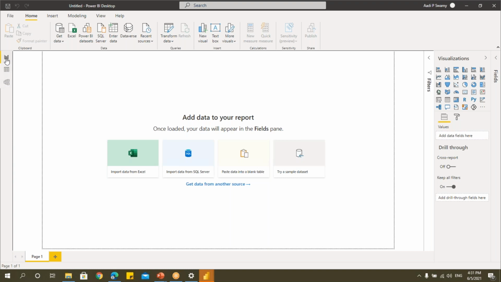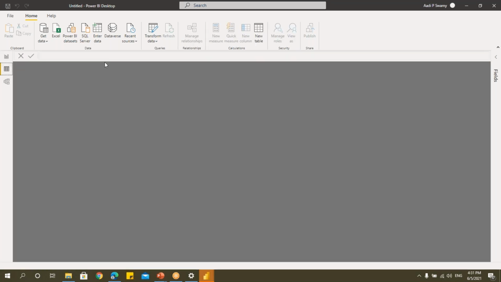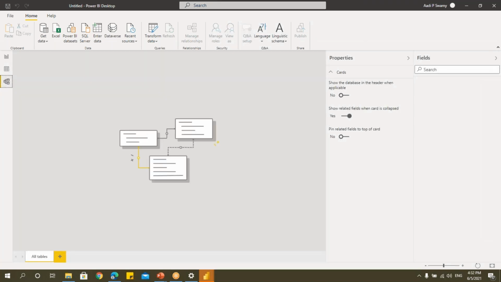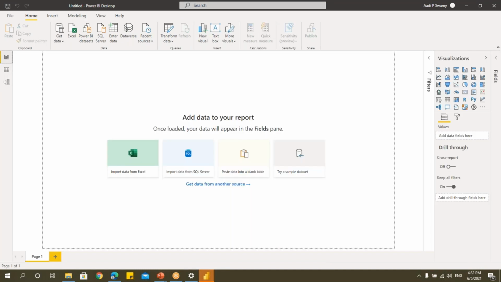First one is the report. This will help in creating the dashboards and reports here. This part is called the canvas. This is data. When I import some data, I'll get the data preview here, where I can see whatever imported data is available. Then we have this model, that is connections and relationships from various tables. If we connect them, we'll connect them here. Let's go back to the report. Here I'll have 3 panes by default.